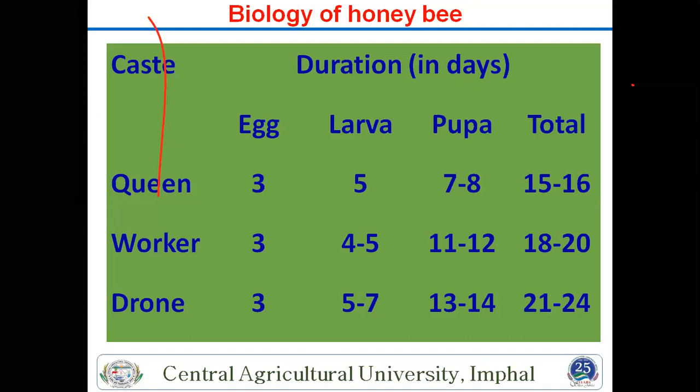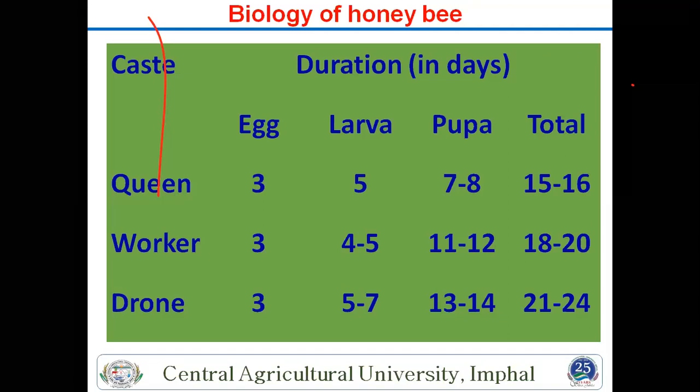If you see the duration, the egg hatching period is 3 days for queen, worker and drone. All three have the same egg hatching period. But for the larva, the queen takes 5 days, the worker 4 to 5 days, and the drone 5 to 7 days.